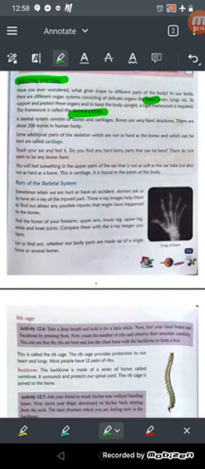Okay, now the skeletal system consists of not only bones, but bones and cartilage, both. Bones are very hard substances, and there are 206 bones in the body, and some additional parts of the skeletal system which are not as hard as bones, which can be bent, are called cartilage. So what is cartilage? It is a tough tissue. These are tough tissues which are not as hard as bones, but a little bit tough. These are the tough tissues which allow the bending of the bones.